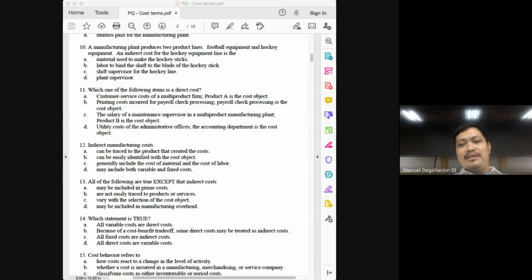If the cost object is the product, then normally all after sales expenses would no longer be considered as direct costs. Costs incurred after the sale and even costs incurred after production will no longer be considered as a direct cost, especially if the cost object is a product. So definitely our answer here is not letter A.